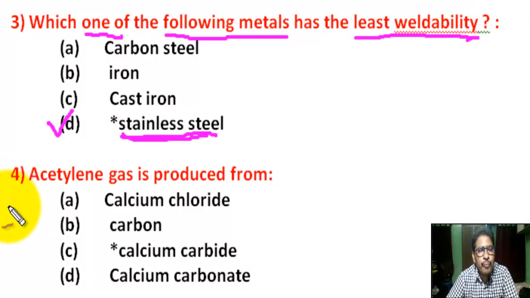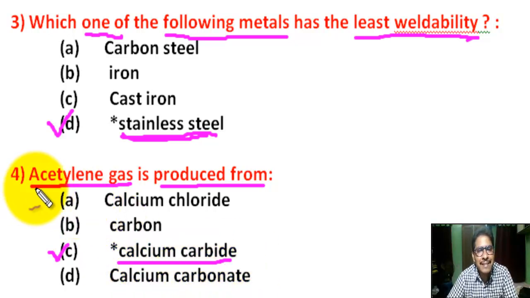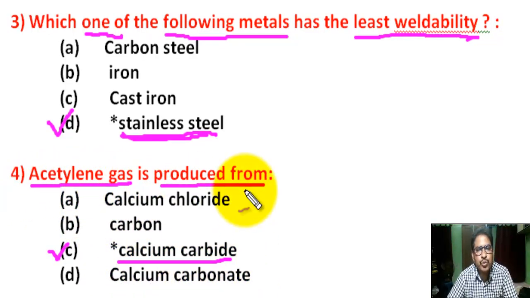Question number 4. Acetylene gas is produced from. There are 4 options. Correct answer is C. Calcium carbide. Calcium carbide, from which acetylene gas is produced.